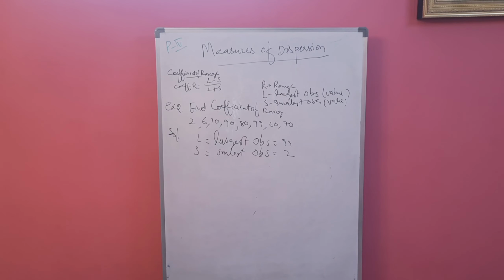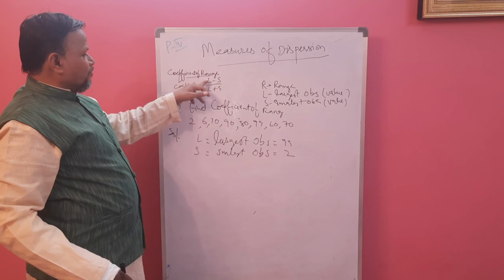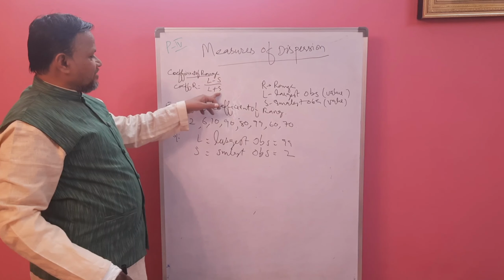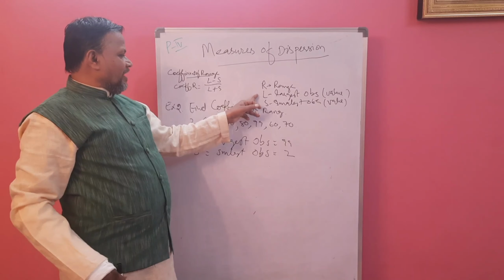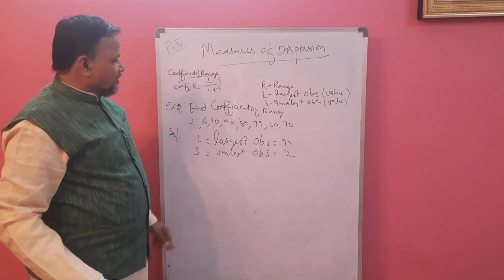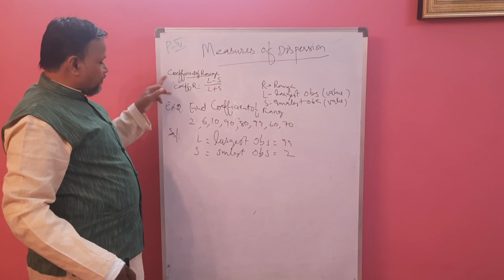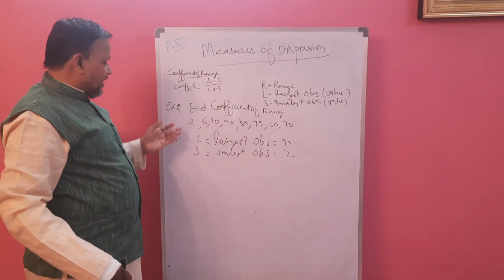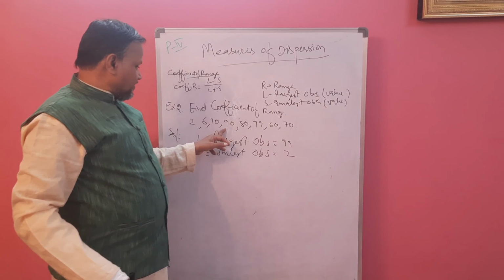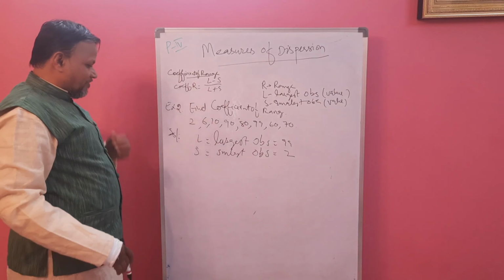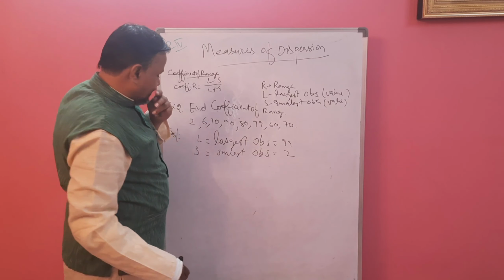Now dear student, we are going to find coefficient of range. The formula for coefficient of range is L minus S divided by L plus S. Letter L represents the largest observation or value, and letter S the smallest observation or value of the given data. Example 2, to find the coefficient of range, take the previous data: 2, 6, 10, 96, 90, 80, 99, 60, 70. The largest number is 99 and the smallest observation is 2.